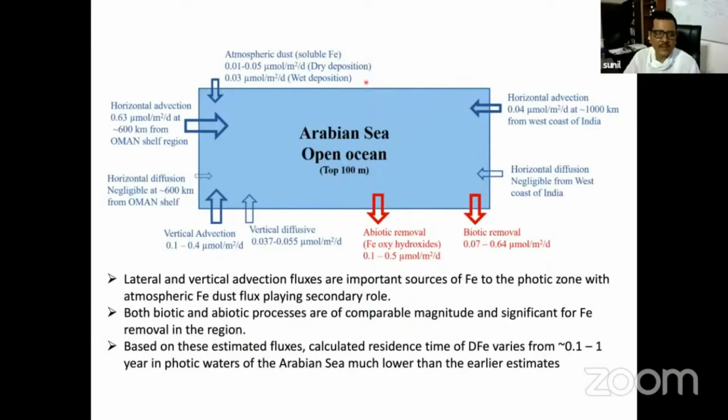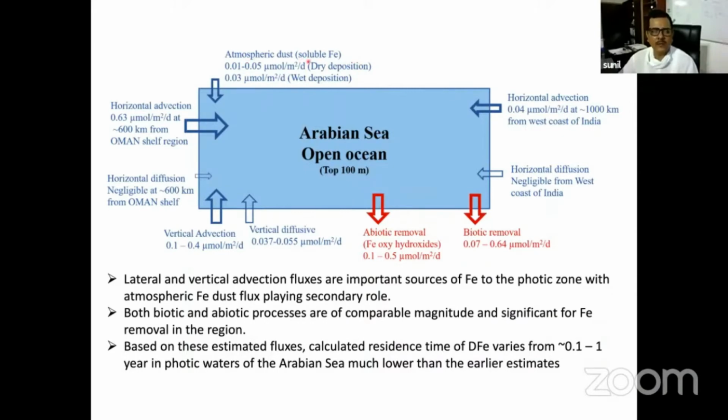So if you see the budget, when we are talking about the budget of iron in the Indian Ocean, particularly in the Arabian Sea, because the Arabian Sea is always discussed in terms of iron limitation and the main source is dust. We tried to calculate the iron coming from different sources in the Arabian Sea, and here is the box diagram you can see. The major source which was supposed to be there for iron is atmospheric dust.